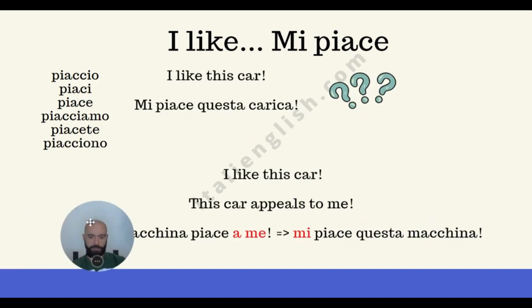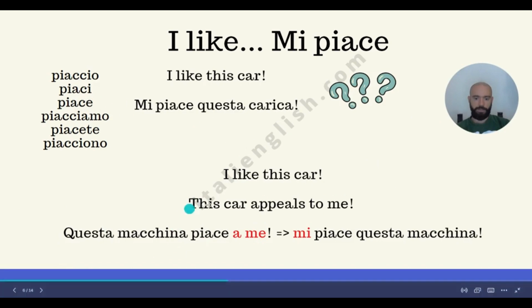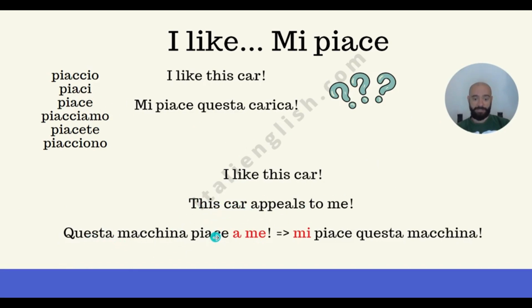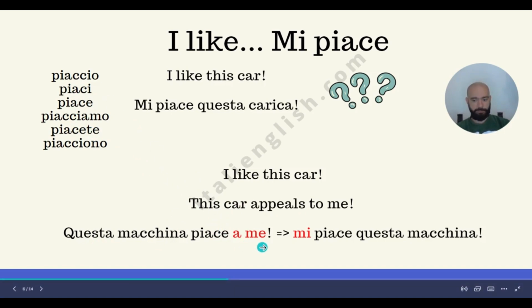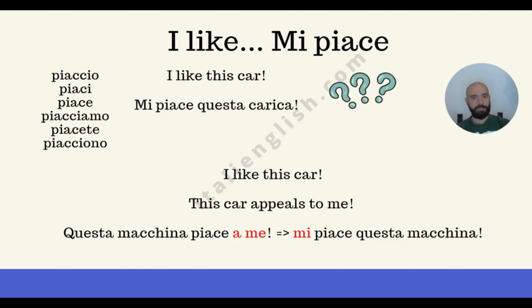So, "this car appeals to me": questa macchina, this car, piace, third person, a me, to me, which is basically the receiver scenario that we've seen recently when we talked about preposition a.